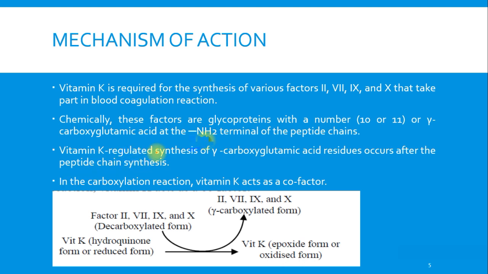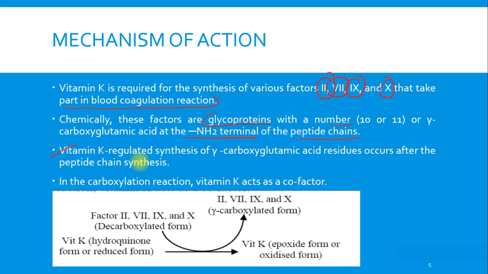So vitamin K is required for synthesis of various factors, that is factor 2, factor 7, factor 9 and factor 10. These all factors take part in the blood coagulation reaction. Chemically these factors are glycoproteins, with 10 or 11 gamma carboxyglutamic acid residues at the amino terminal of the peptide chains. So that was the structure of these factors.